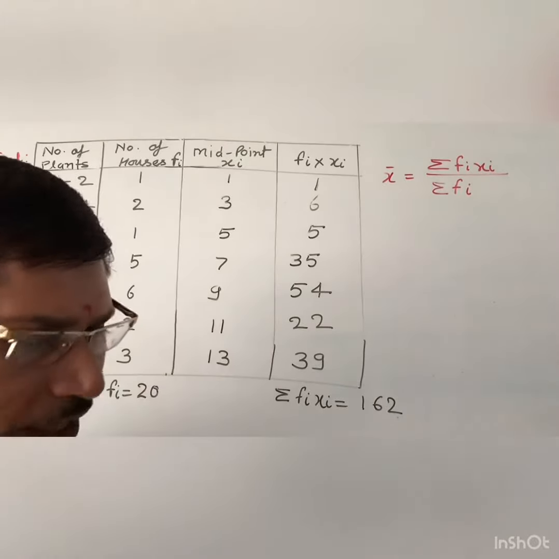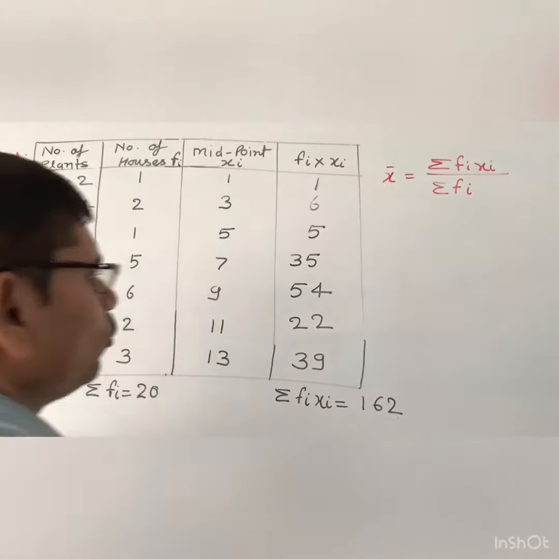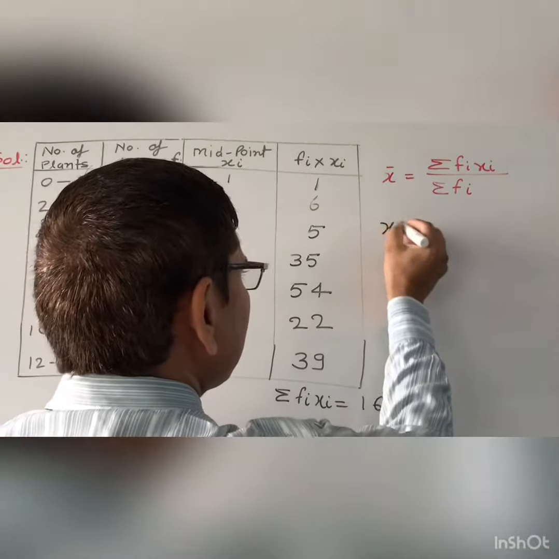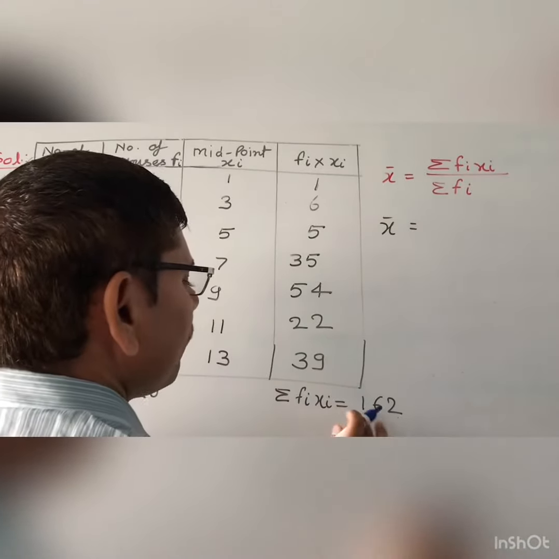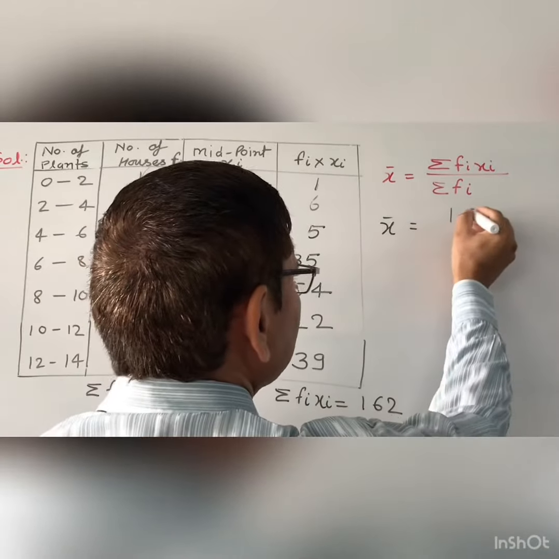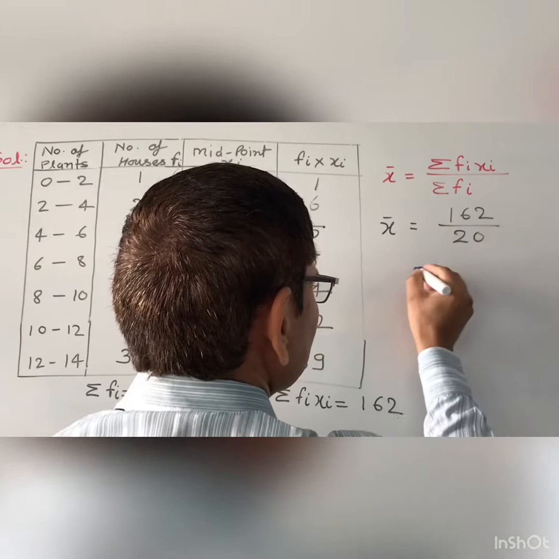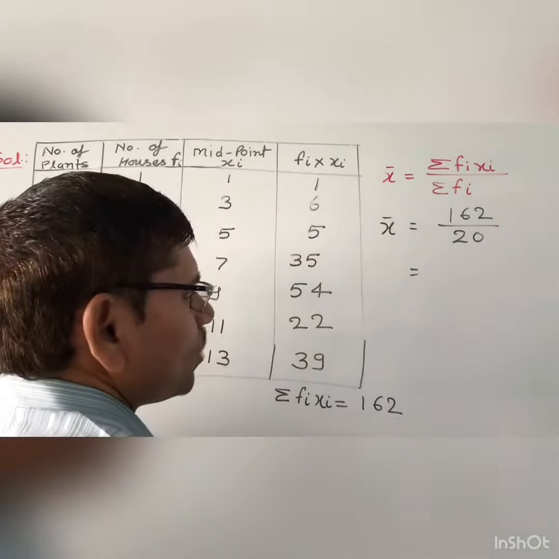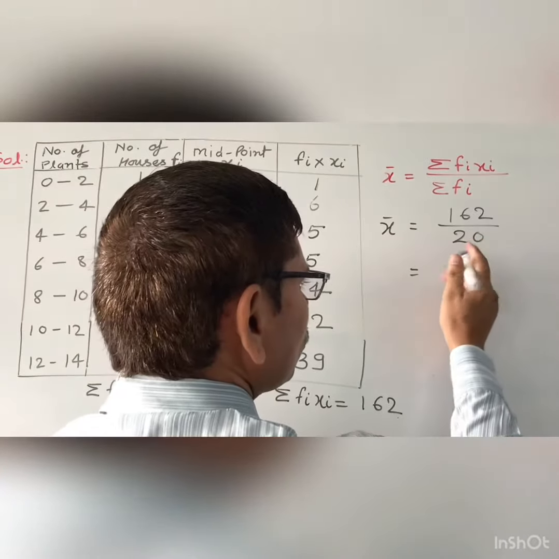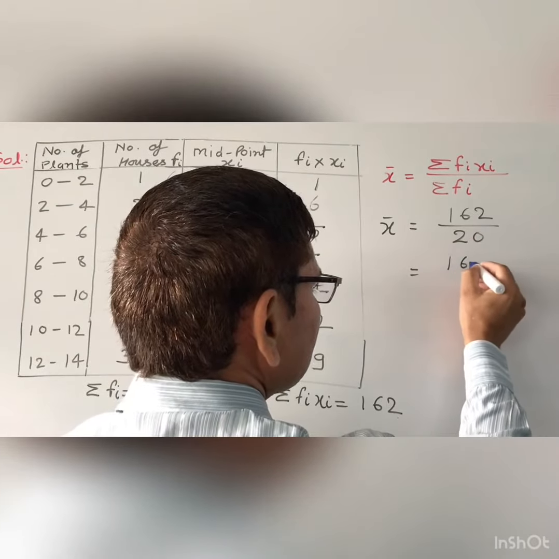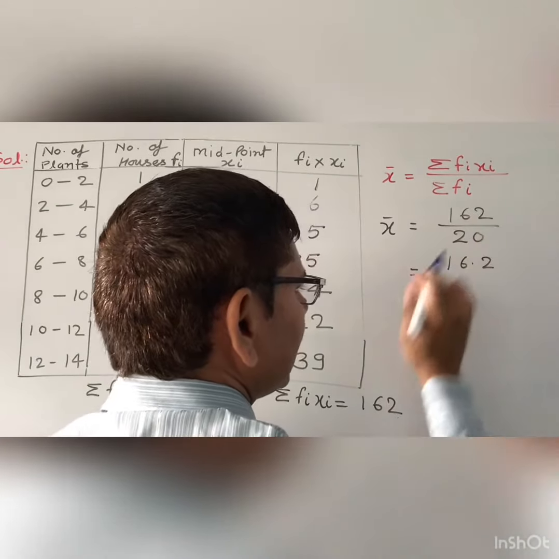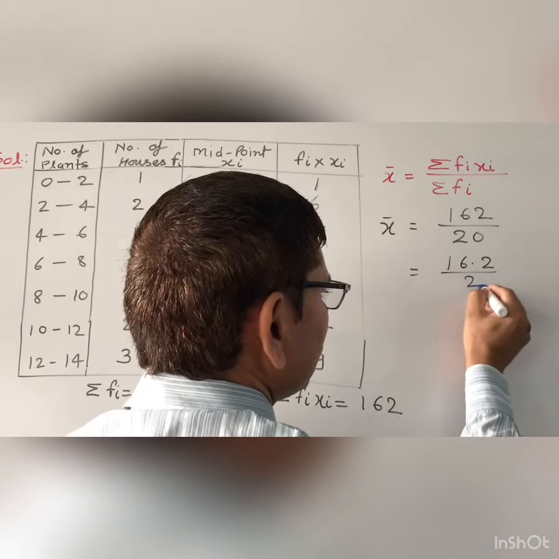Now you will put here all the values, then you will get x bar equal to sigma fi xi, that is 162, divided by 20. So you divide it by 20, means here is 10. So you will put here a decimal before one digit and divide by 2 only.